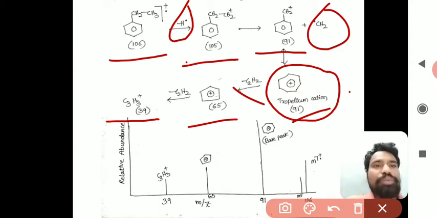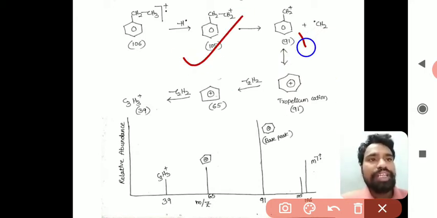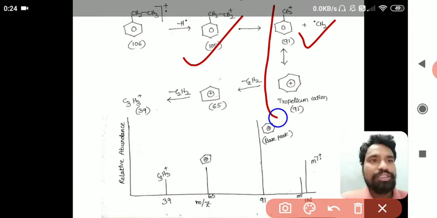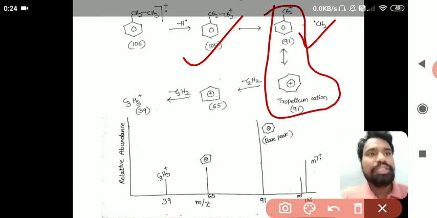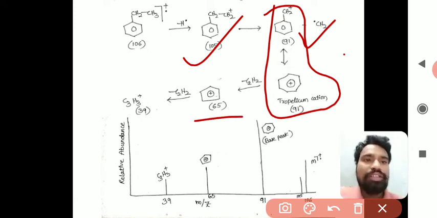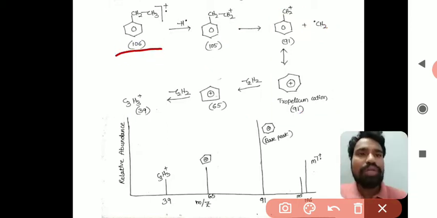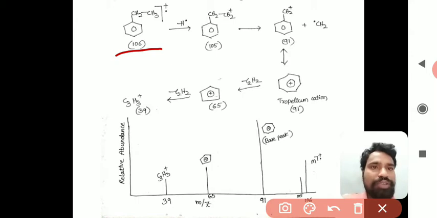So in this process we have observed the first fragmented ion and the second fragmented ion, and whether it is benzyl carbocation or tropylium cation, both are the same. In total, four fragmented ions are formed. The first is the molecular ion, with m/z value 106.